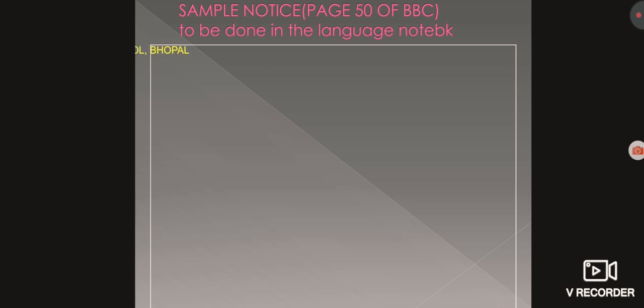So let's start. I am using the same information which is given in this notice. Even the date I will not change, and you also do not change the date, because we are writing a tabular form for the same notice that is printed here. So we will be using the same information which is written here, though it is not November month, but we'll write the same date that is given in the sample notice.